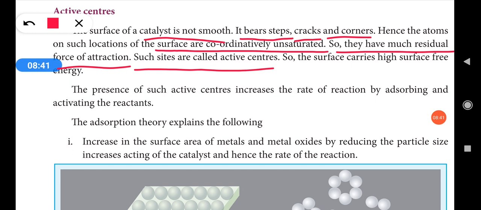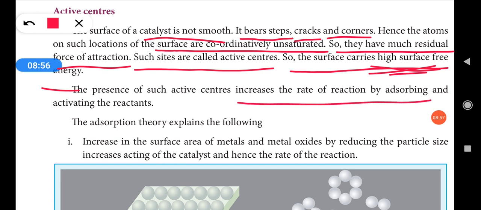So the surface carries high surface free energy. Okay, so by using the free energy, it will absorb the reactant molecules. The presence of such active centers increases the rate of reaction by absorbing and activating the reactants. So in a type of catalyst, if active centers are higher, such catalysts will increase the rate of the reaction. So higher the active centers, higher the rate of the reaction. So lesser the active centers, lesser the rate of reaction.